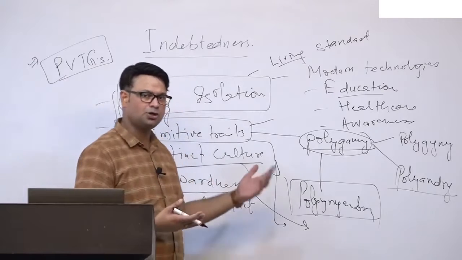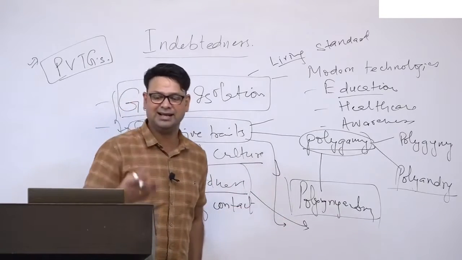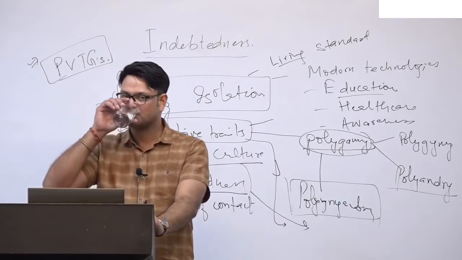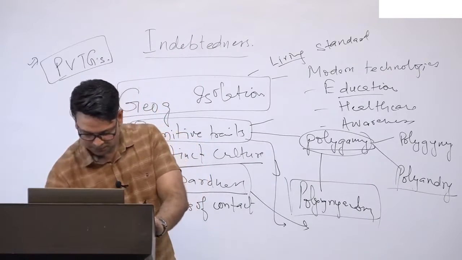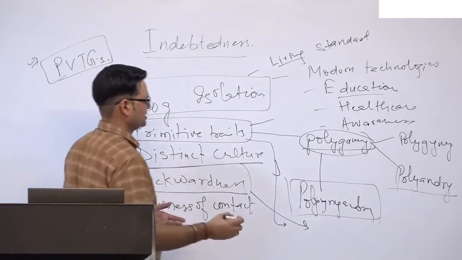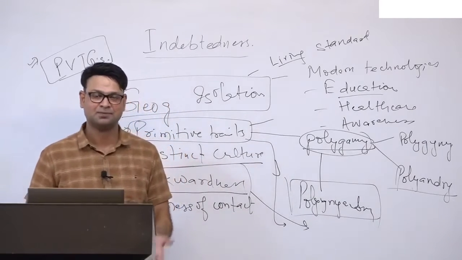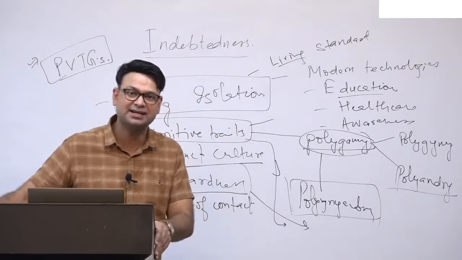I just told you that some of the tribal groups live in a pre-industrial world, and some of them live in a pre-agricultural world. That means they do not even practice agriculture.